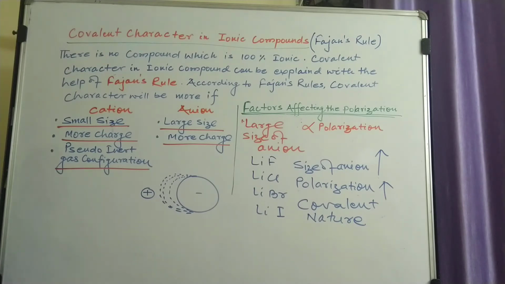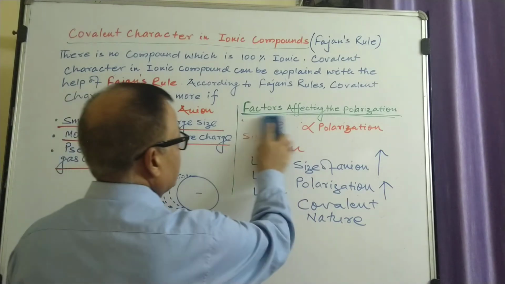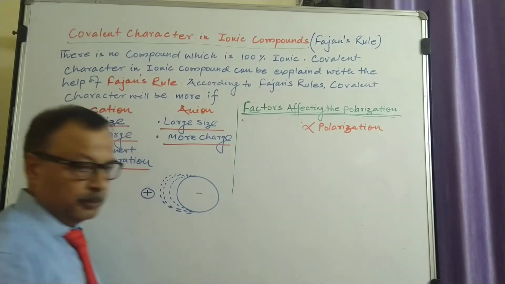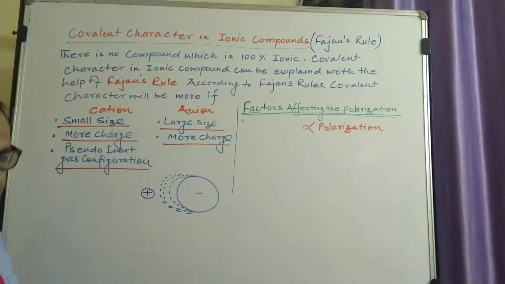So the factors affecting the polarization: the first point is the size of the cation. The smaller the size of the cation and the bigger the size of the anion, the more is the polarizing power. Then the third point, charge on cation or anion. The charge on cation and anion is also directly proportional to polarization.